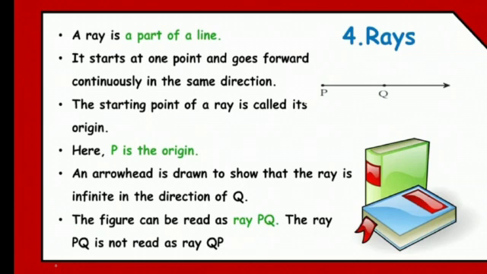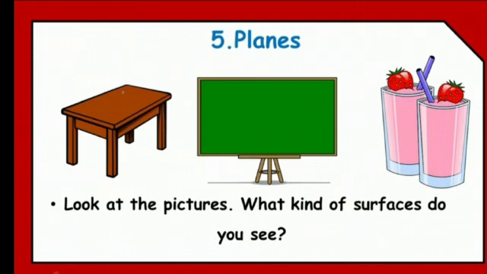Okay. Next part is planes. The fifth content is planes, that is, plane surface. Look at the pictures. What kind of surface do you see? You can see the plane surface. On the table, first is what? Table. But the upper part of the table is what? A flat surface. It's a plane surface.